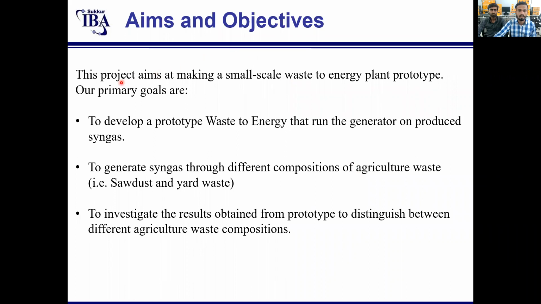Aims and objectives. This project aims at making a small-scale waste-to-energy plant prototype. Our primary goals are: we want to develop a prototype waste-to-energy plant that runs the generator and produces syngas. To generate the syngas through different compositions of agriculture waste, we have used sawdust and yard waste. And to investigate the results obtained from the prototype to distinguish between different agriculture waste compositions.